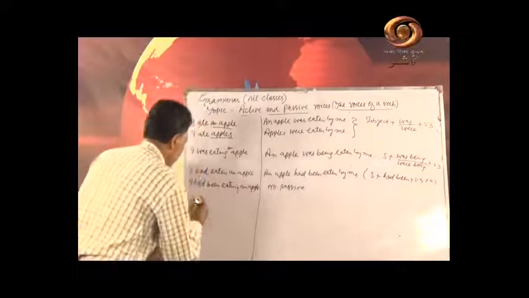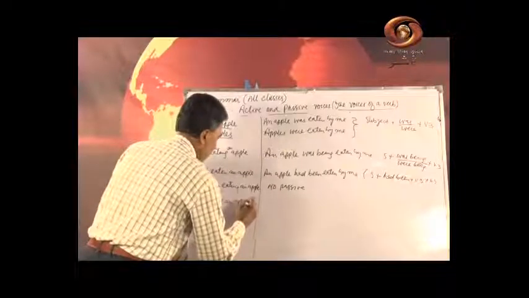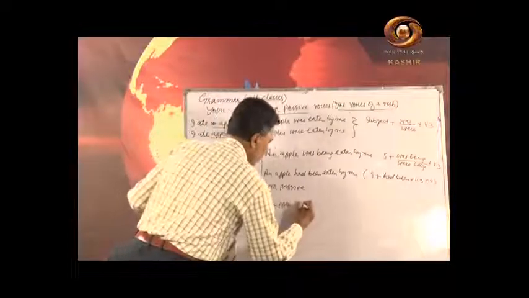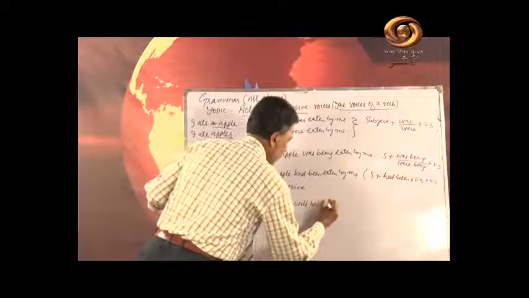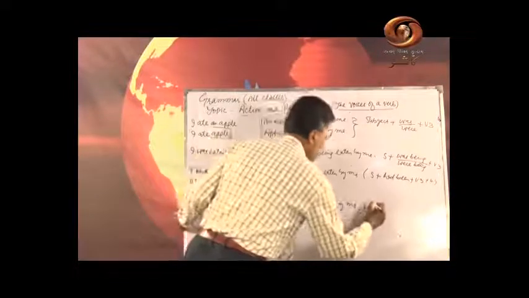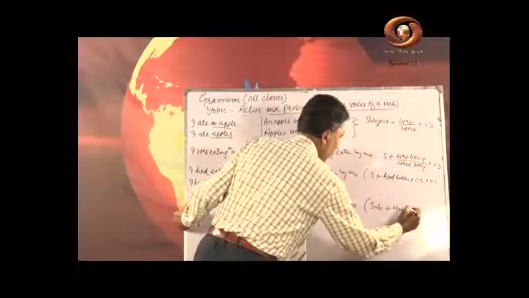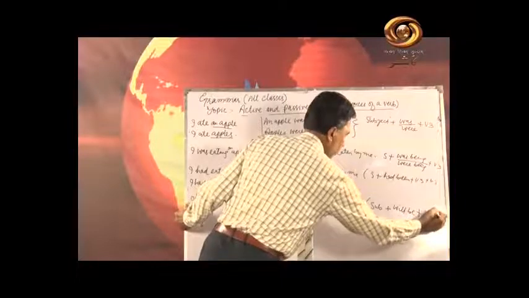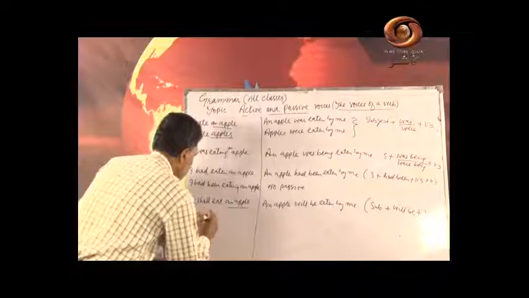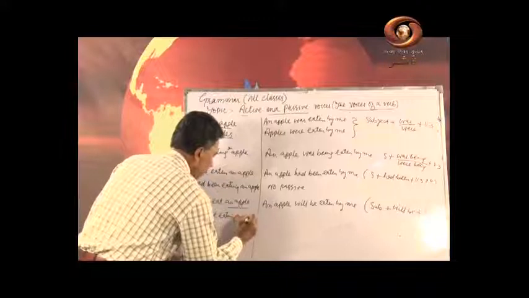Then future, I shall eat an apple, an apple will be eaten by me. So what is the formula? Subject plus will be plus V3 plus by. I shall be eating an apple, no passive.